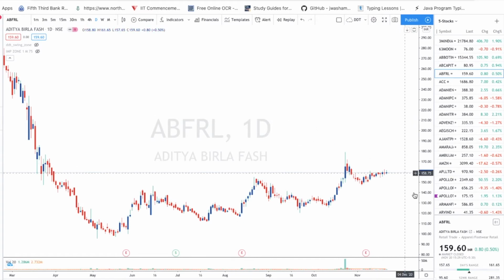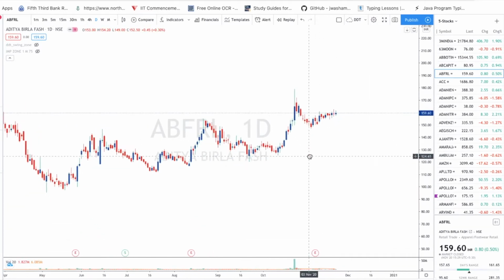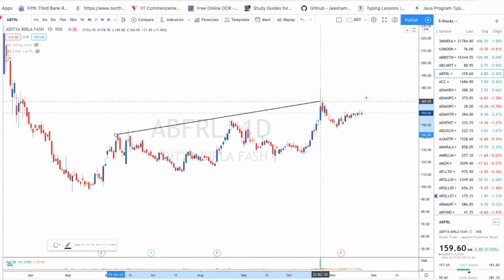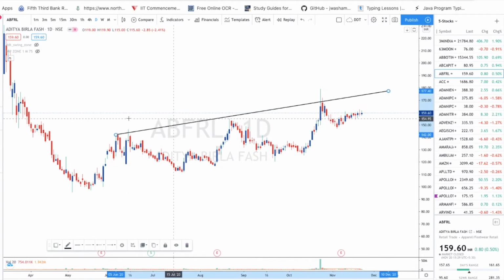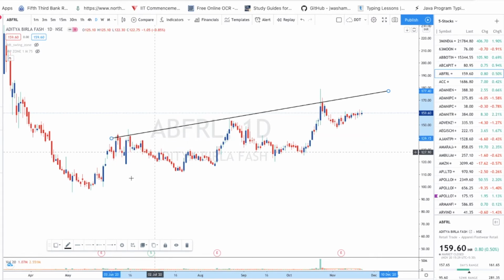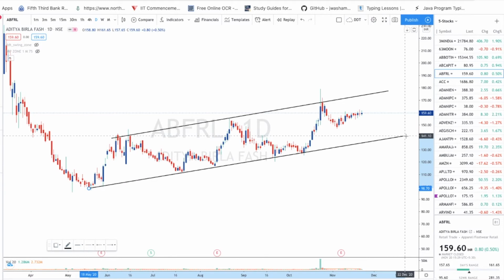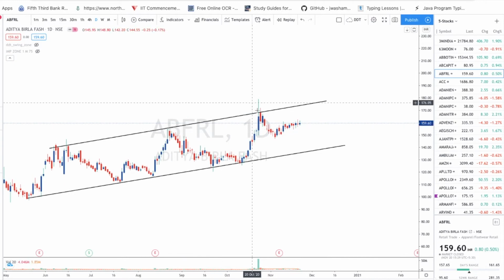Okay, see here what I am seeing is, let me see. Okay, so see guys, here if you see this, maybe we can give a little bit down also, that's also fine. Okay, this one and this thing. So if you see this, guys, this is a channel pattern again. So again, this is a channel pattern. So we are trading in between the channel pattern, and we are trading a breakout and breakdown also.